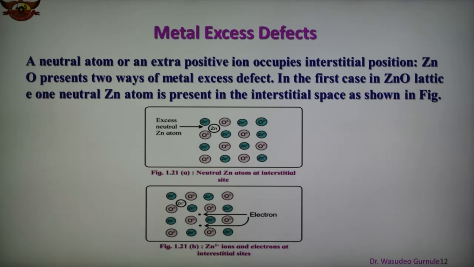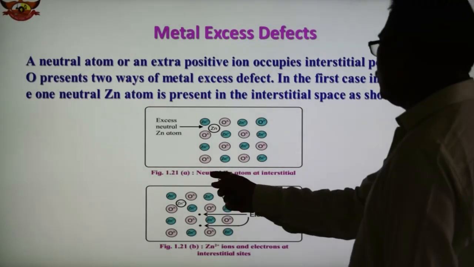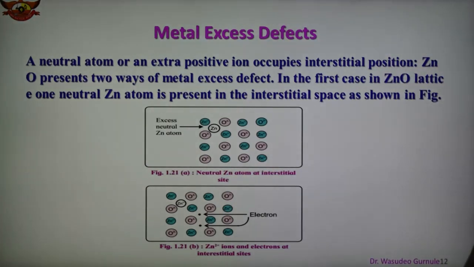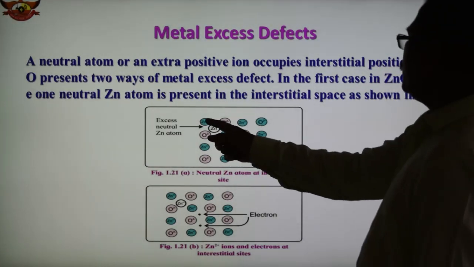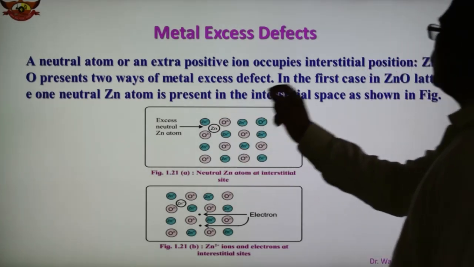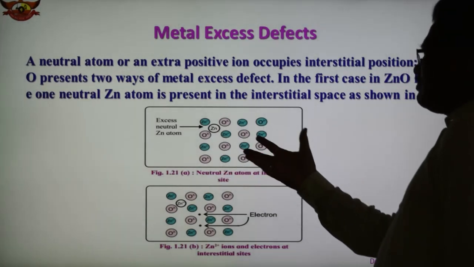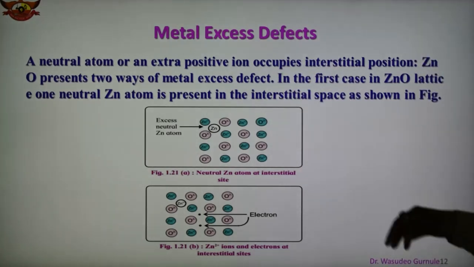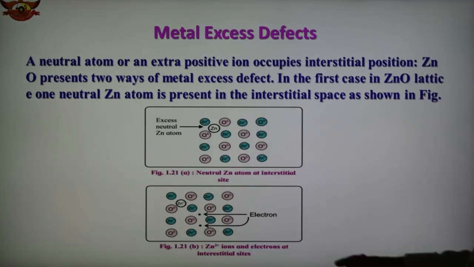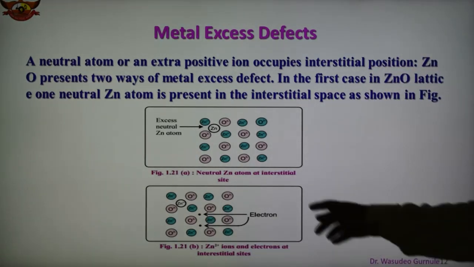Excess of metals are there in the lattice site, so this is known as metal excess defect, which is also known as non-stoichiometric because positive and negative ions are not balanced. So in this figure it is shown neutral zinc atom at interstitial site. So what is the compound? Here zinc, oxygen, zinc, oxygen, zinc, oxygen, like that, but zinc is occupying interstitial site. Zinc atom is occupying interstitial site, so number of zinc, number of oxygen are not balanced, so it is a compound of non-stoichiometric.